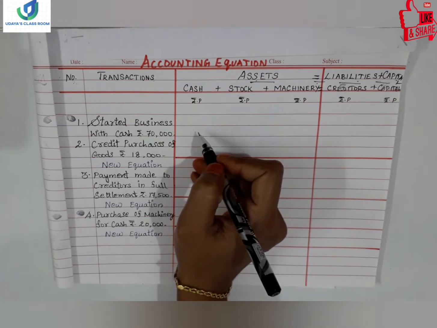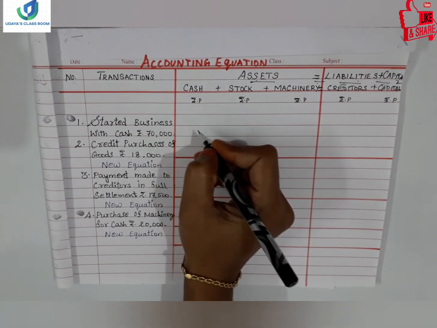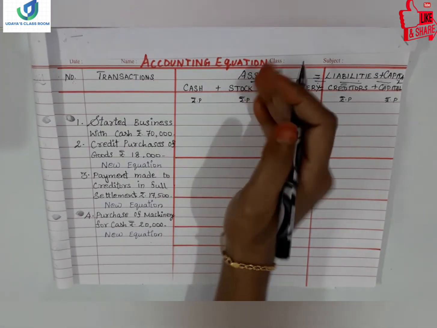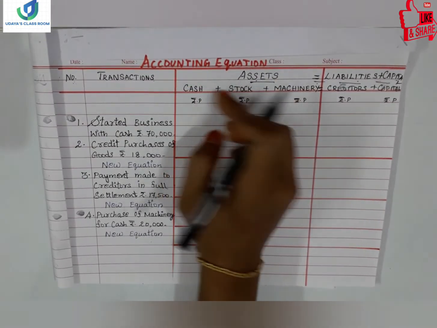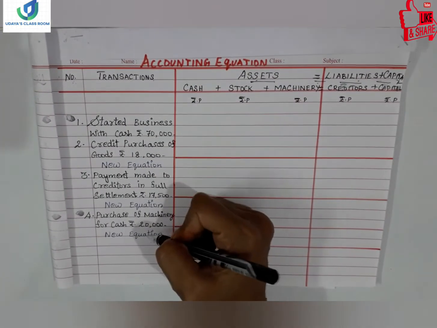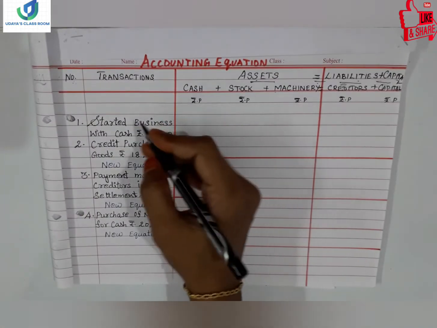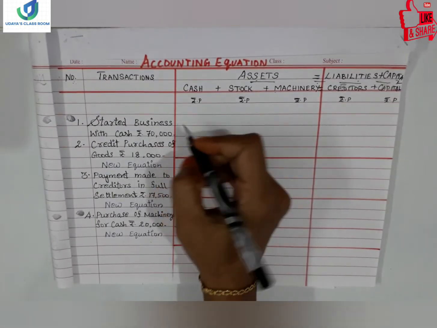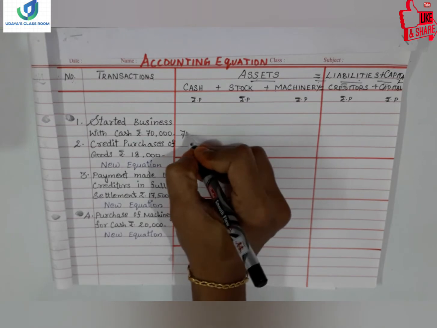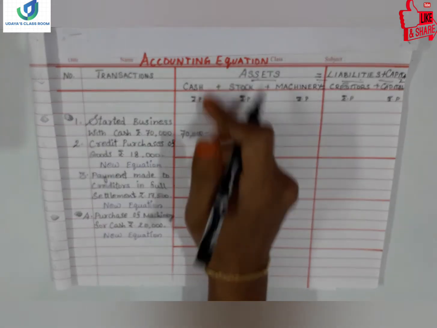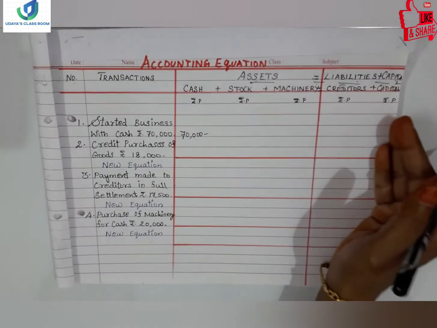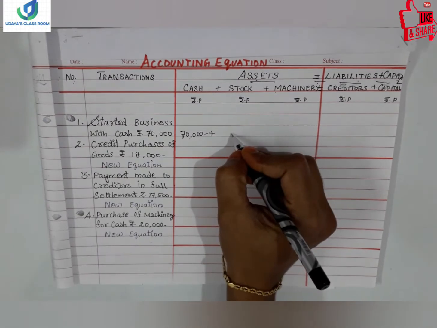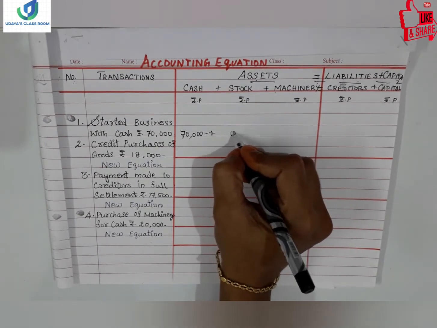On one side your cash balance in the company will increase. So let's write, and first you have to write the asset side. So this is the general heading. Under that you can write cash. One by one, seeing the next transactions, you can add up the assets. So if you analyze properly, you can write in the initial stage, otherwise one by one you can write. So first let's write cash 70,000. On one side the cash balance, our asset, is increasing, and on the other side our liability, the same line. Here you can write: in the first transaction there is no stock, so I am putting 0 here.